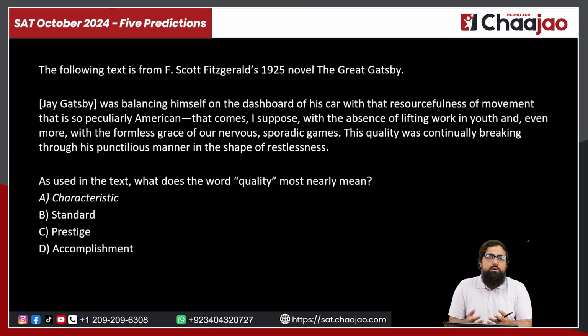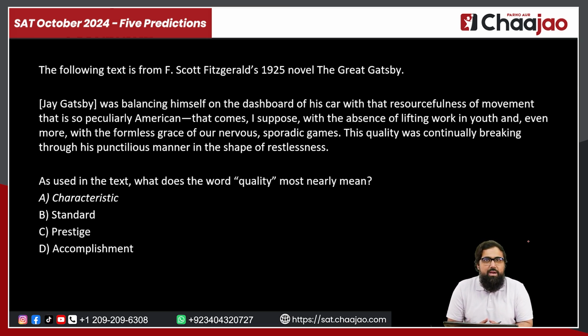Now, normally the questions that we get have a blank towards any part of the passage, and we have to select the best word that can come in that blank, right? But there are times where we get questions where there is a word written in the passage, and the examiner asks you for a word that is in line with that particular word.